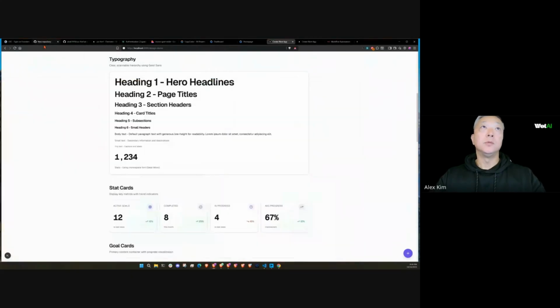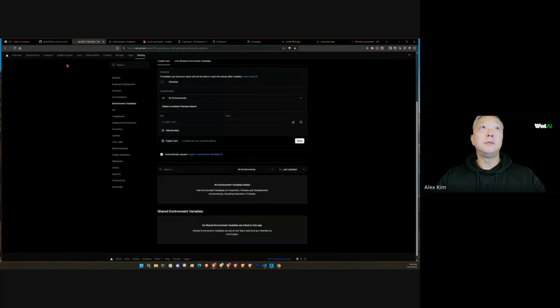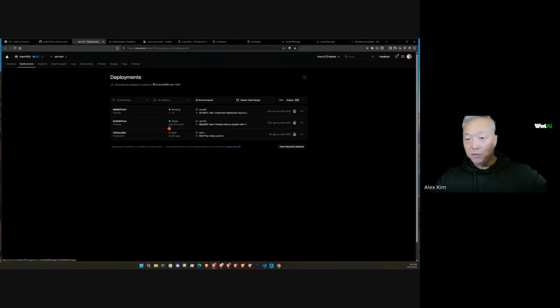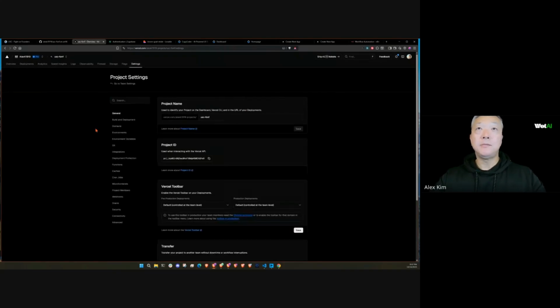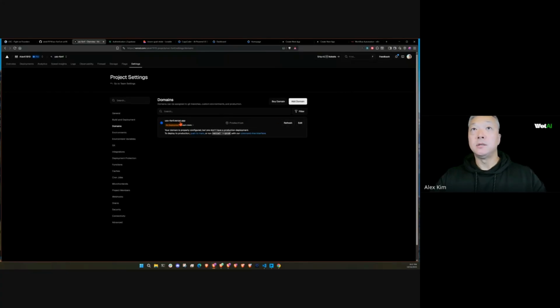Let's close this window because we already created these. So if I go into Vercel, we should see some preview deployments. Yeah. So every time you commit, it will create a preview deployment. Right now, we don't have any domains set up. So Vercel will provide you a domain for this app. Okay, so right now it's just this vercel.app URL.